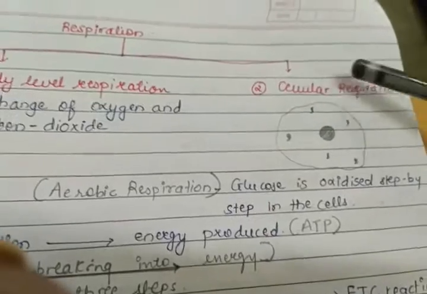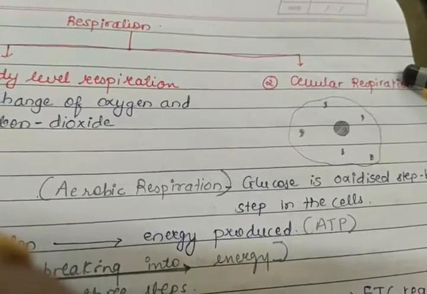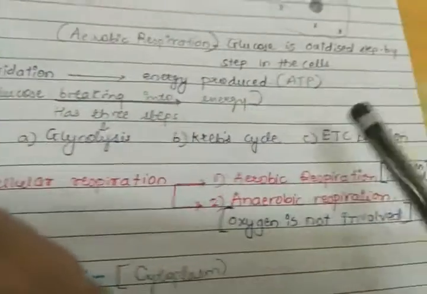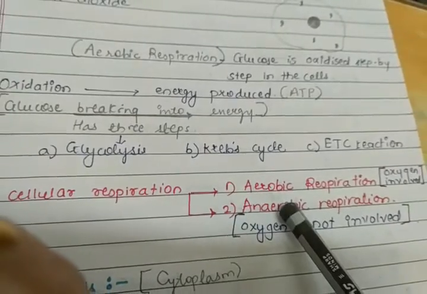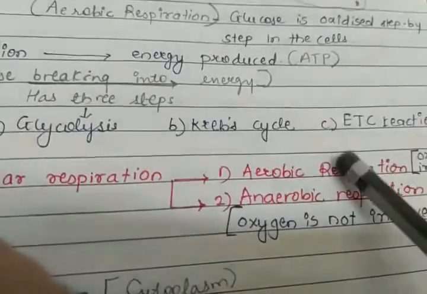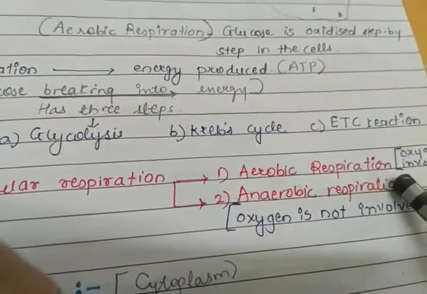Now, how does this cellular respiration take place? First, we have to know that there are two types of cellular respiration. First one is aerobic respiration and second one is anaerobic respiration.